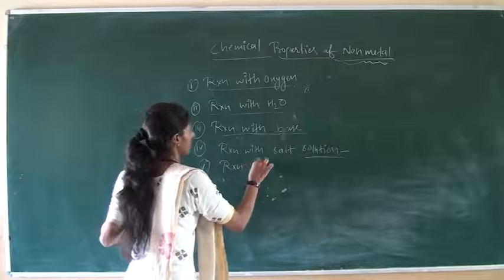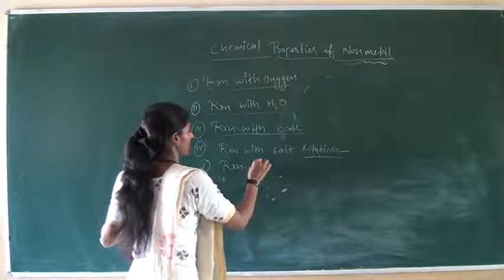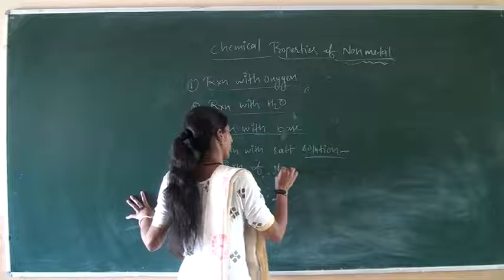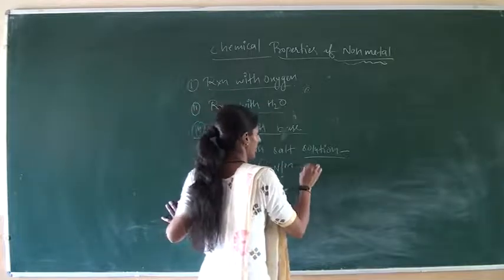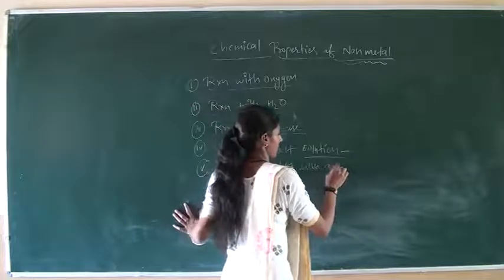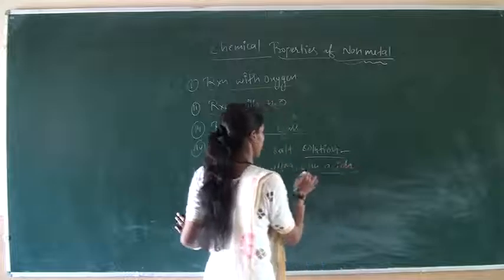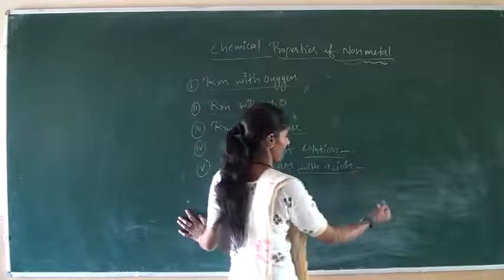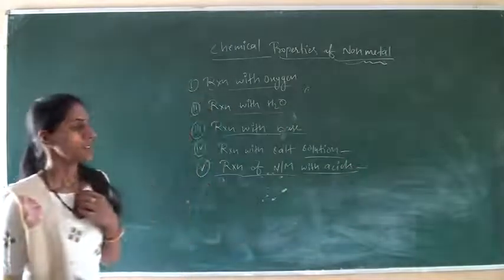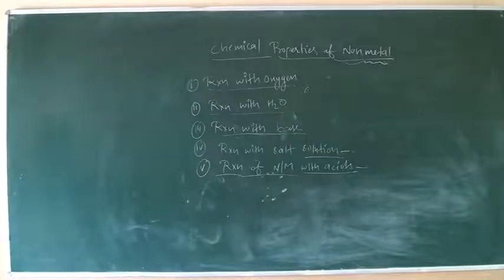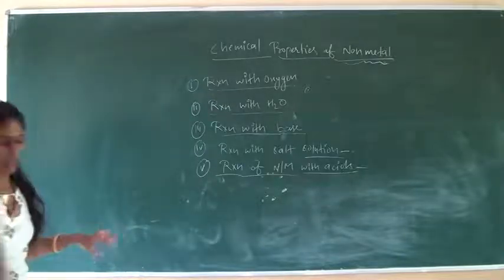Next one is reaction of non-metals with acids. How do non-metals react with acid?